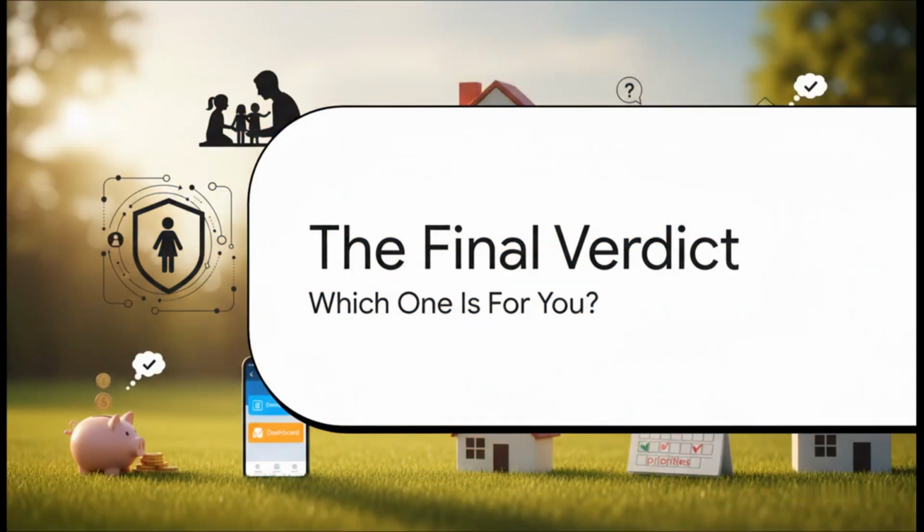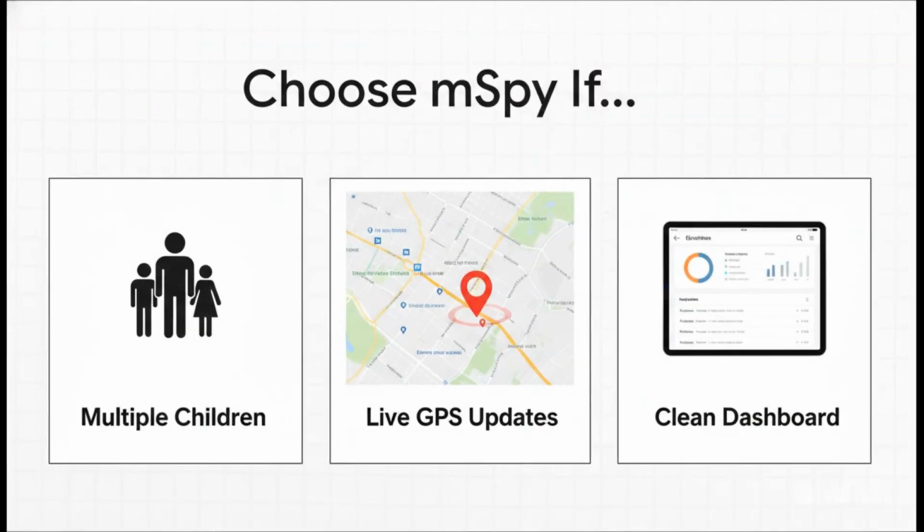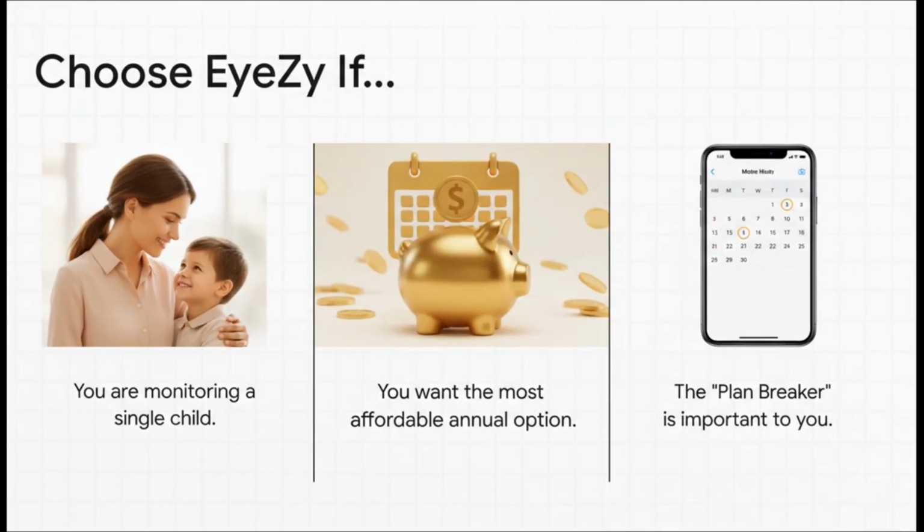So, after looking at all the features, the dashboard, the price, which one should you choose? Well, honestly, it really just comes down to your specific needs and what's most important to you as a parent. You should go with mSpy if you're monitoring more than one child. That 3-device plan is a fantastic deal. It's also the clear winner if having instant, super accurate GPS location is a top priority for your peace of mind. On the other hand, EyeZy is probably your go-to if you're only monitoring a single child and you're looking for the most budget-friendly option for the whole year. And, of course, if that unique Plan Breaker calendar feature sounds like a total game changer for you.